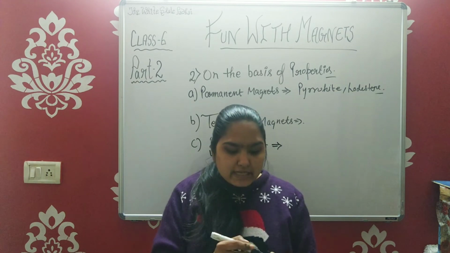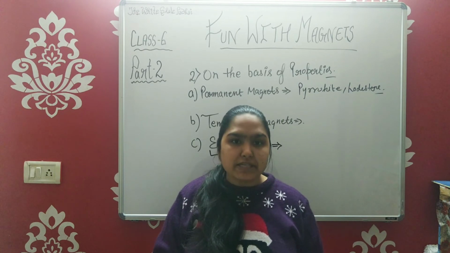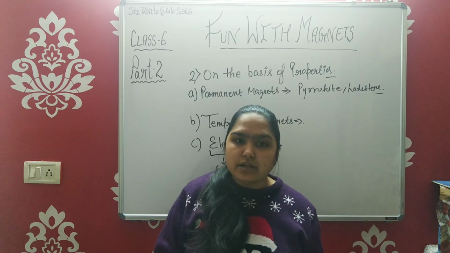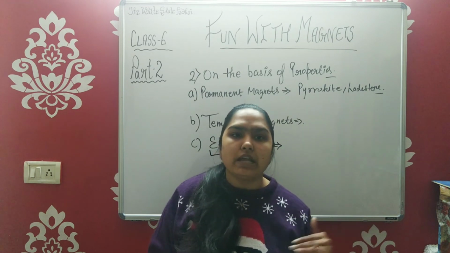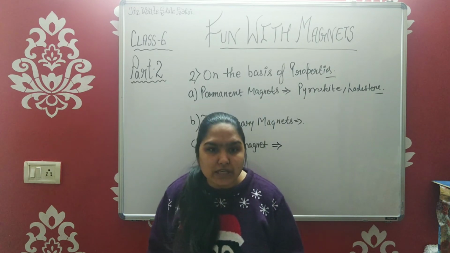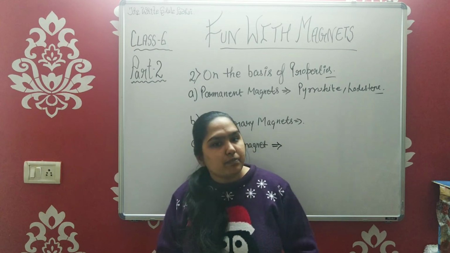So basically this is the division of the magnets that we have discussed today. On the basis of origin we had natural and artificial ones, and then on the basis of their properties, permanent, temporary and electromagnets. In the next video, we are going to discuss the various properties of a magnet and the poles of a magnet.